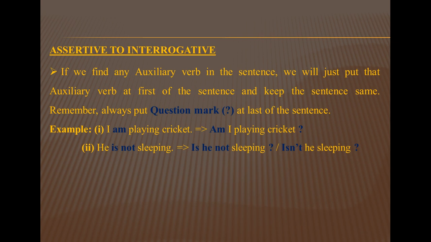So we can write the answer in two ways: Is he not sleeping, or isn't he sleeping. Remember another thing, we will not write not separately before the subject. We will not write a sentence like "Is not he sleeping?" So be careful about this.